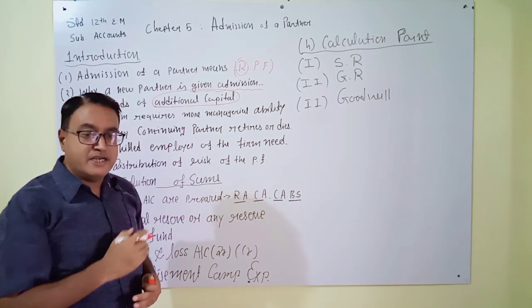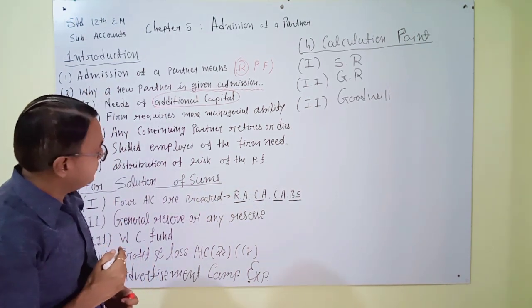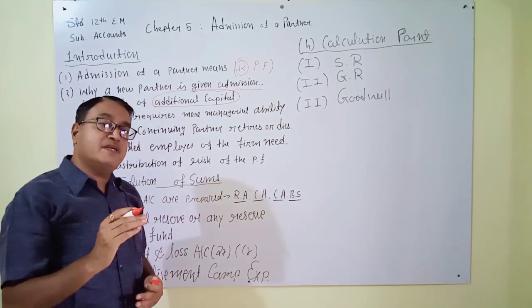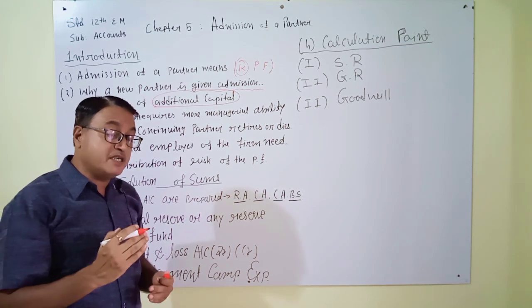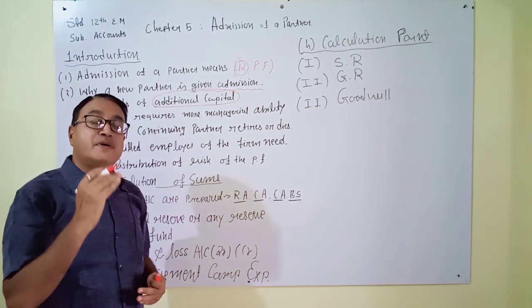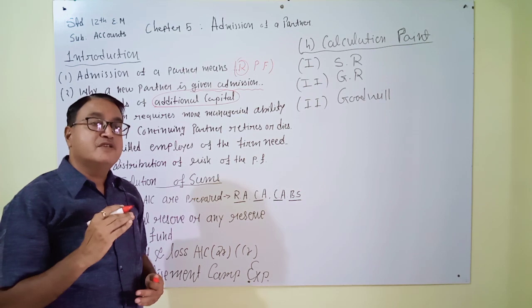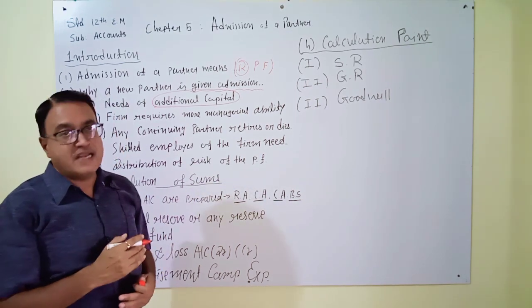So it's a liability. The second one is that borrowed money must be repaid. We can use it, but it must be paid back after a particular time. So it is also a liability.